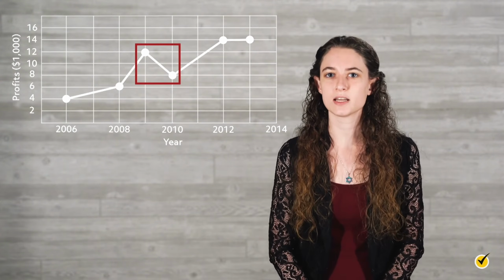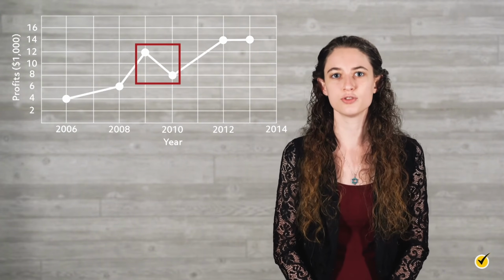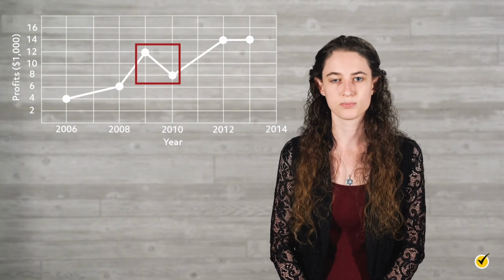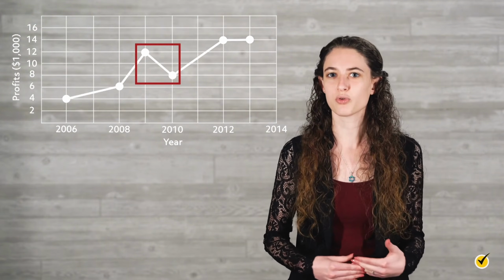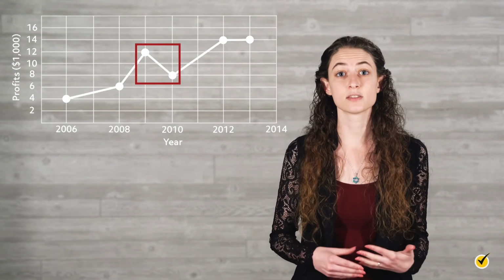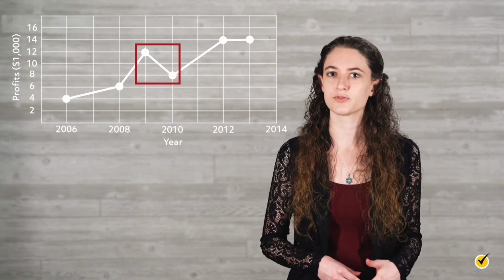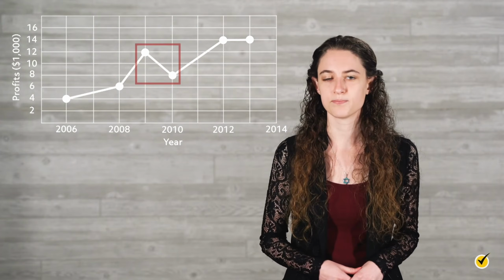Let's take a look at the line segment connecting the data points for the years 2009 and 2010. We can see that this particular line segment is positioned in a downward or negative direction. This tells us that the company's profits decreased from 2009 to 2010.